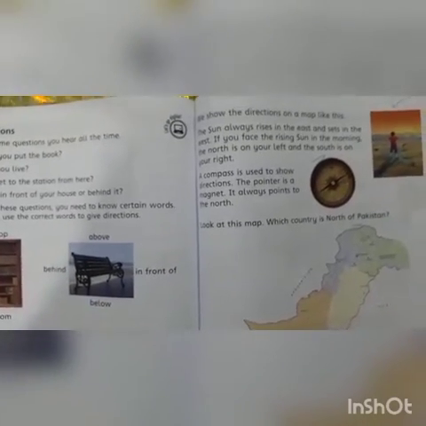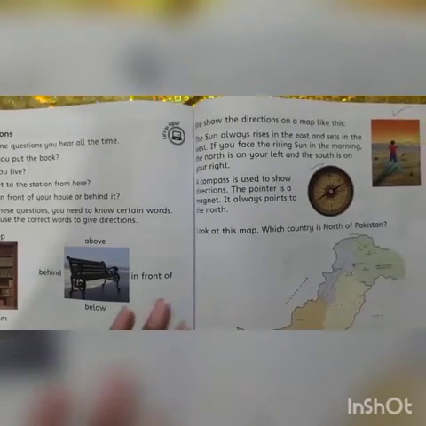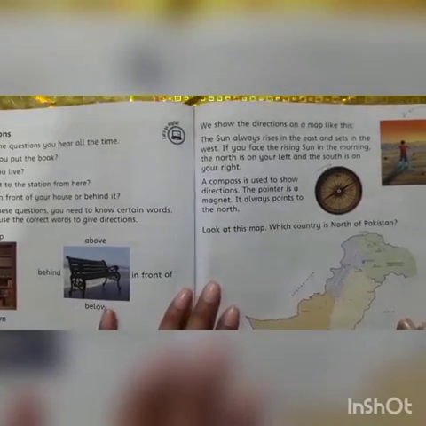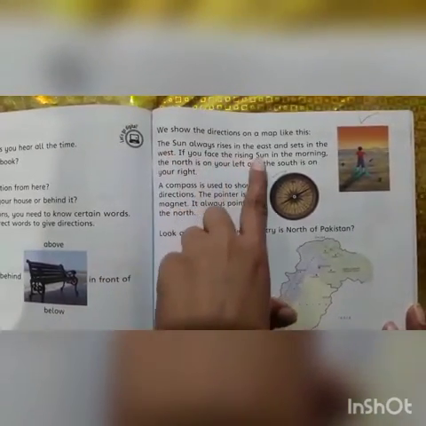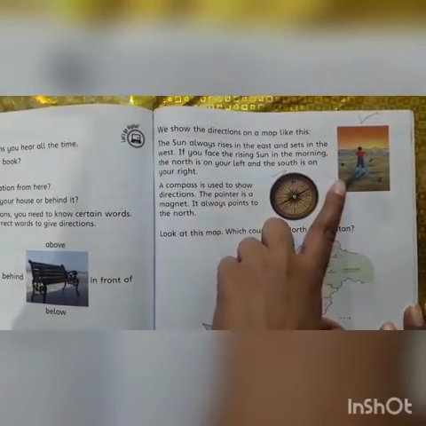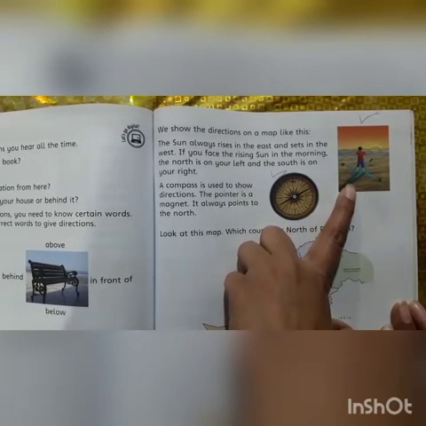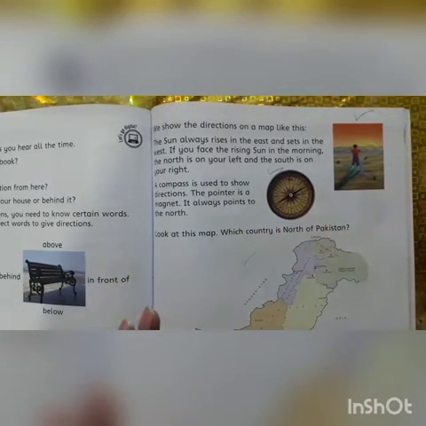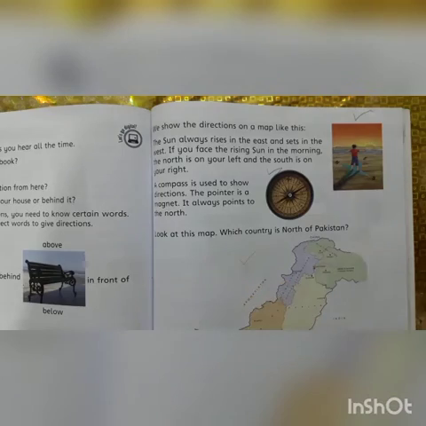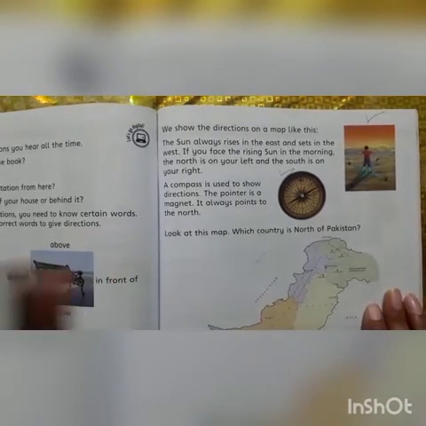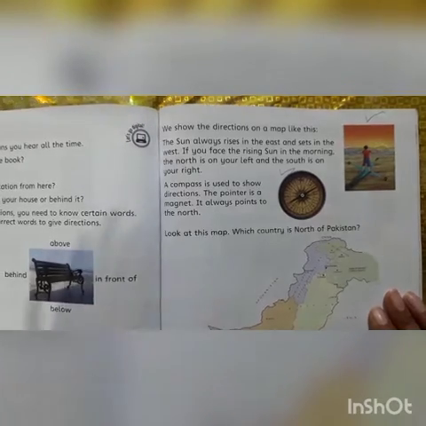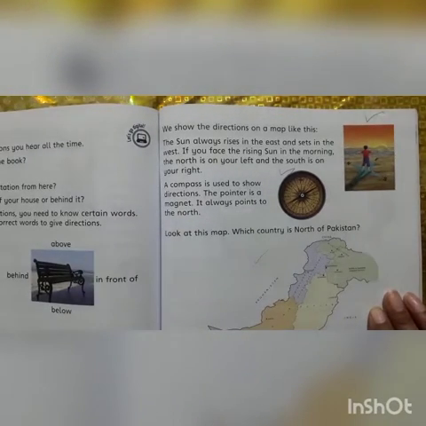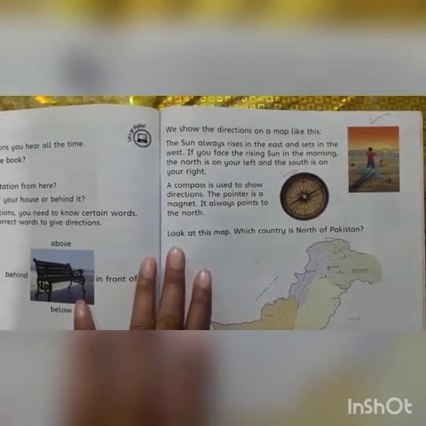I'll just tell you the most important thing in this unit. The sun always rises in the east. If you stand in front of the sun, it would be your east. And it sets in the west. Then your north will be left and your south will be right.